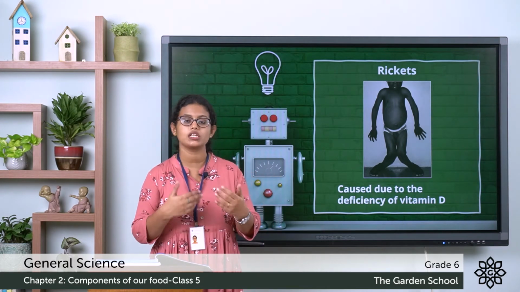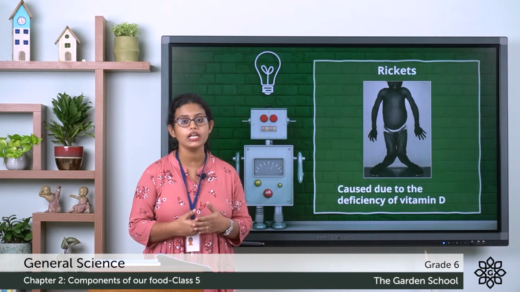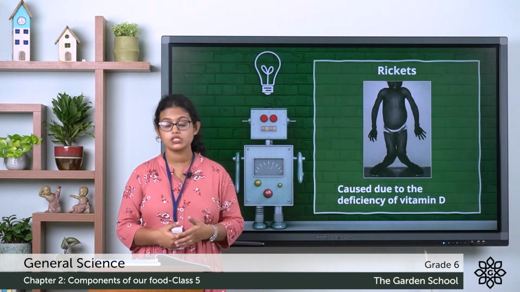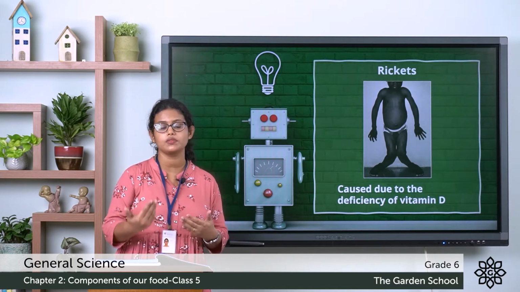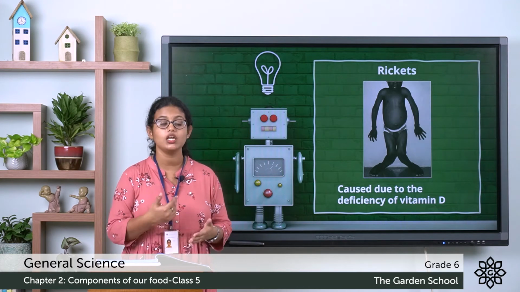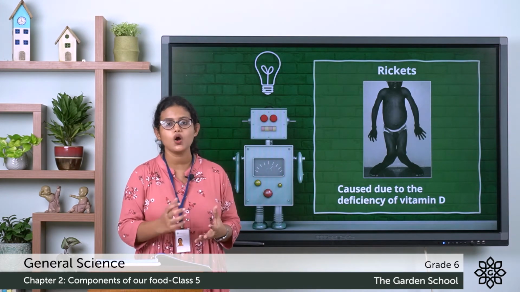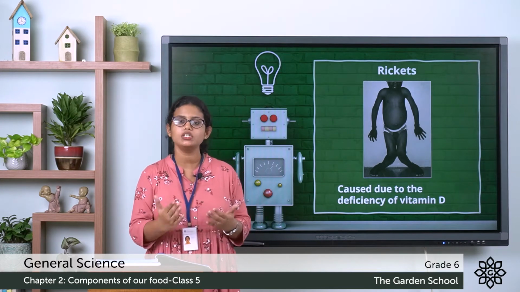That means there is a gap between their legs when they stand together on their knees. Then sometimes the children will have pigeon chest. What does it mean? It means the chest becomes abnormally pushed outwards. So that is pigeon chest.